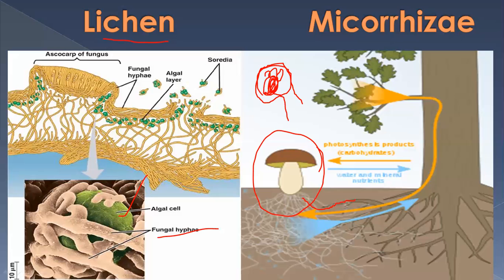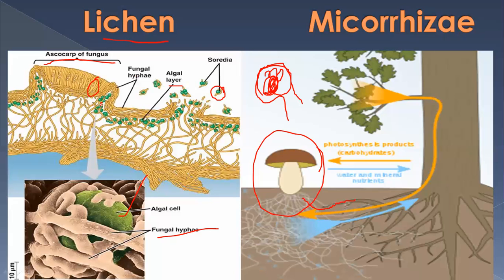And soredia give rise when it bursts from here. So there is fungal hyphae and the algal layer. That is the ascocarp of the fungus, which forms like this, and here more growth is done.